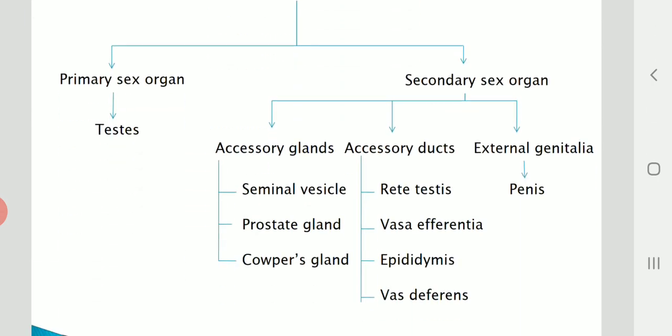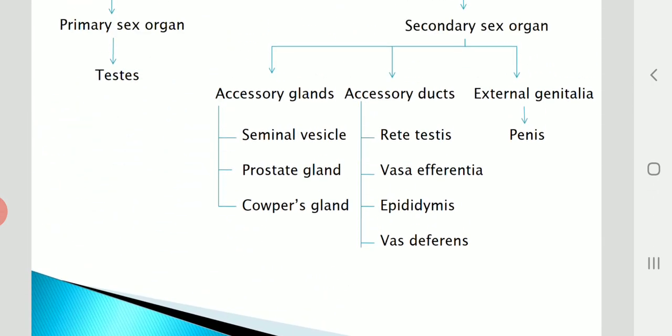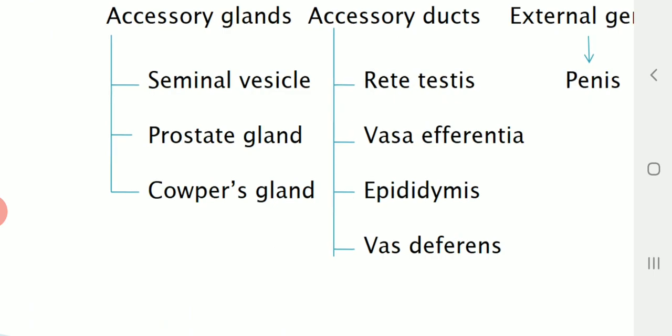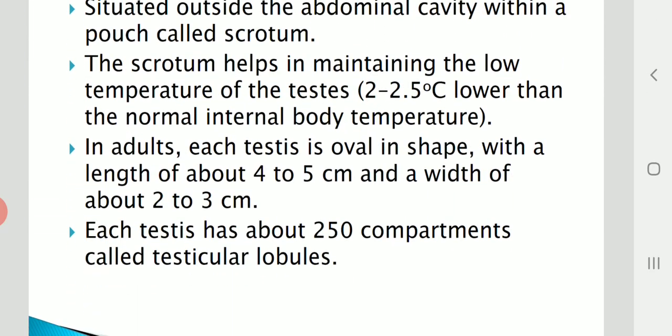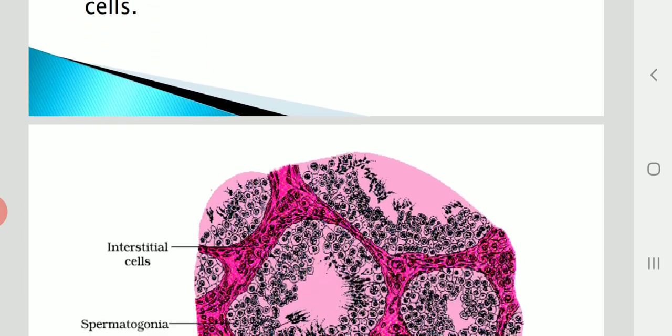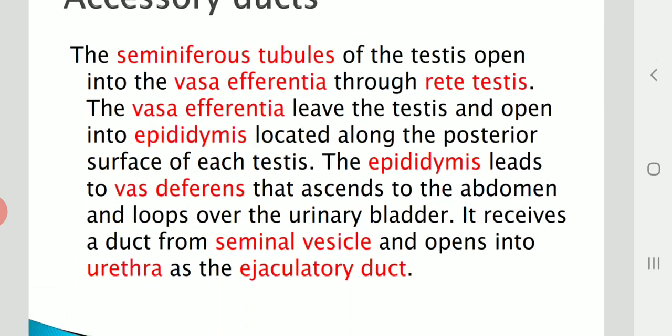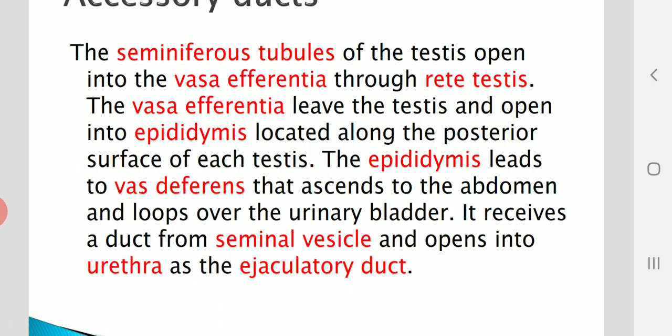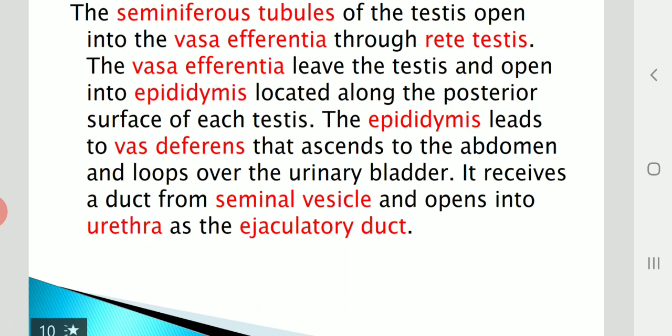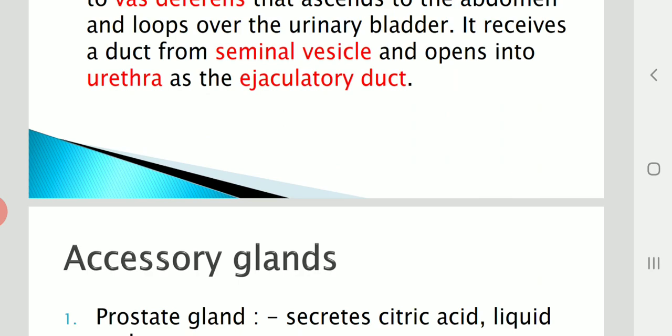So the sequence is the rete testis, vasa efferentia, epididymis, and vas deferens. The main duct is the vas deferens, but how is it formed? From its precursor, the accessory ducts are formed, and they open to the urethra as an ejaculatory duct, isn't it?